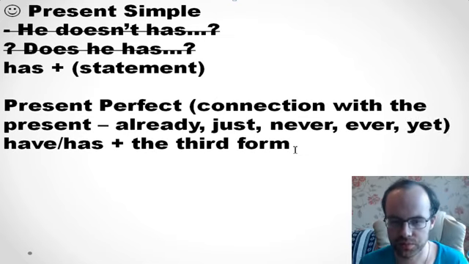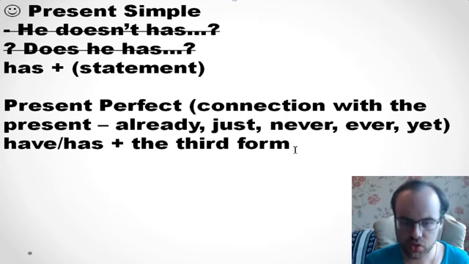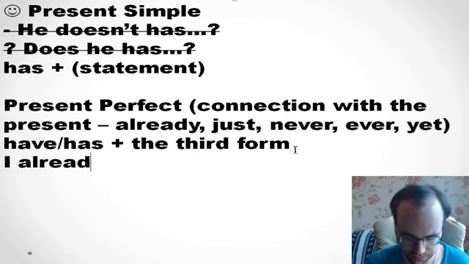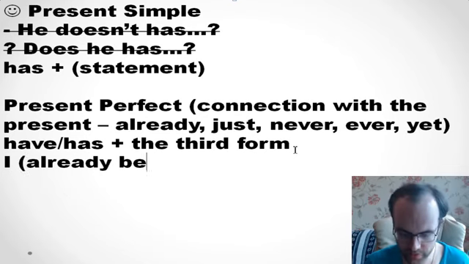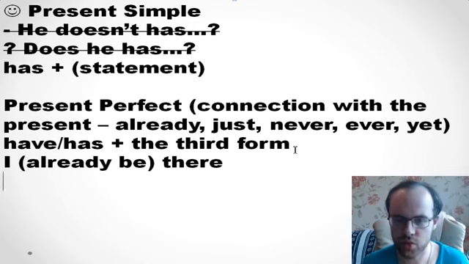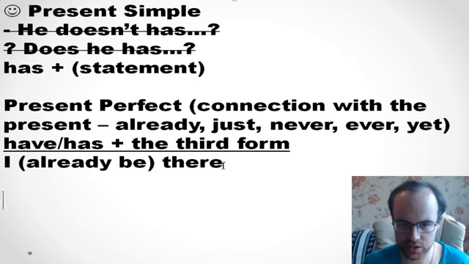For example, I need to say it in present perfect. How will you say it? Please open the brackets. So this is the first one here, think about it.